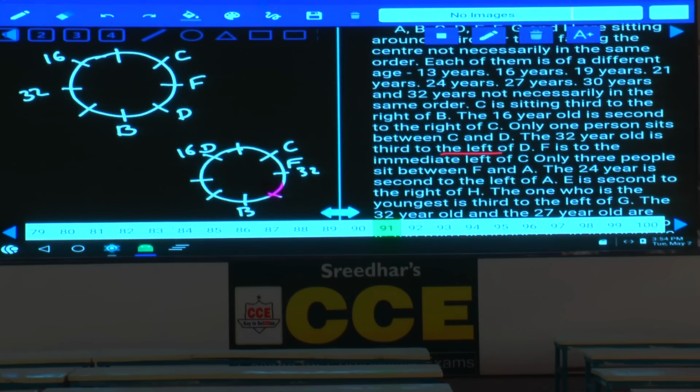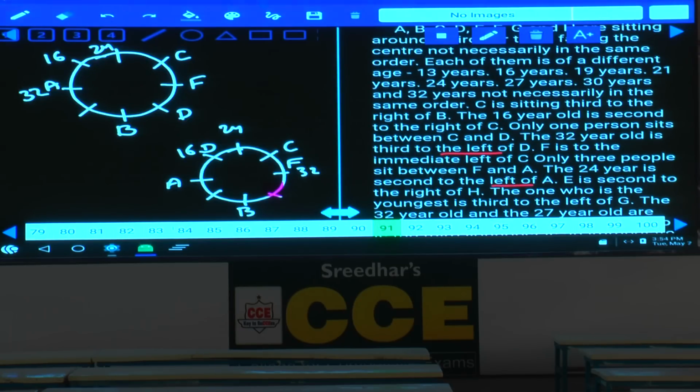Now among these 8 persons, 3 persons are between them, and F and A are opposite, with 3 persons between F and A. And the 24-year-old is seated second to the left of A. This is 24. Here the 24-year-old is seated second to the left of A.